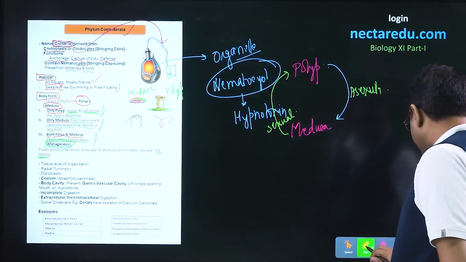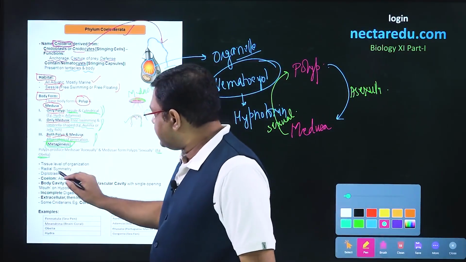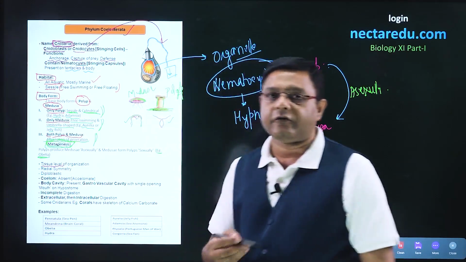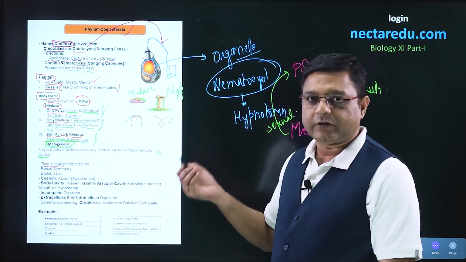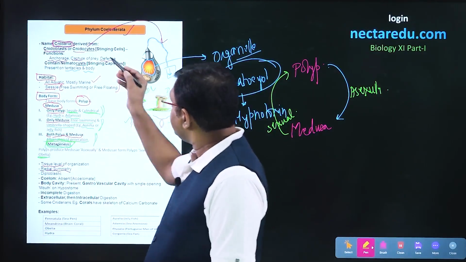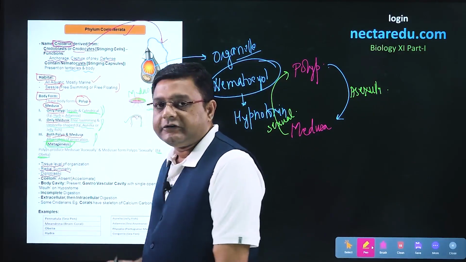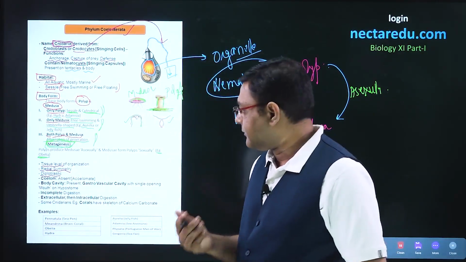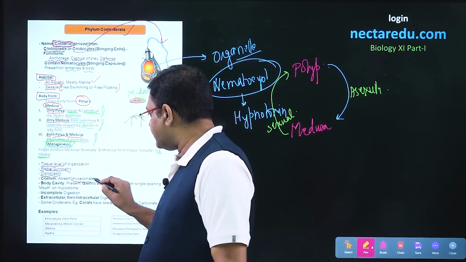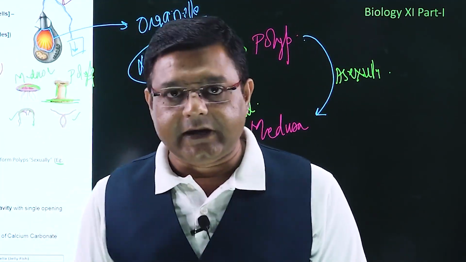After this, moving to the rest of the characters of the basis of classification. Coelenterates were the first phylum in which tissue level of organization came. First tissue came into these. Then radial symmetry started from these coelenterates. Then it is diploblastic condition, so only ectoderm and endoderm are present. If we talk of coelom, then coelom will be absent, so acoelomate condition is there. So coelom is absent, but body cavity is present.